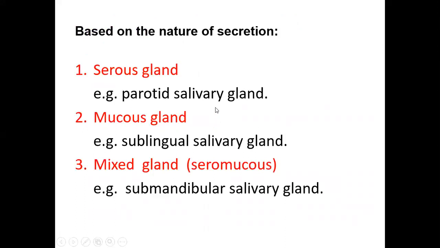Based on nature of secretion, a gland may be serous gland, mucous gland, or seromucous gland. Example of serous gland, parotid salivary gland. Example of mucous gland, sublingual salivary gland, and mixed gland is submandibular salivary gland.